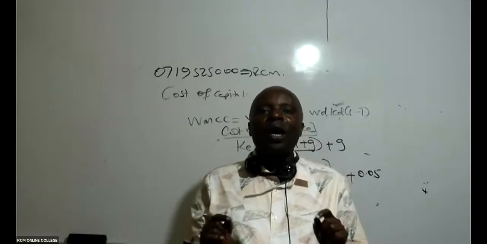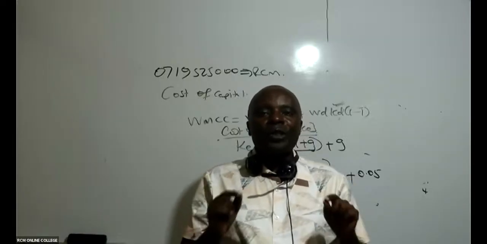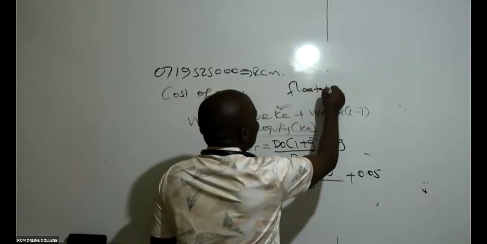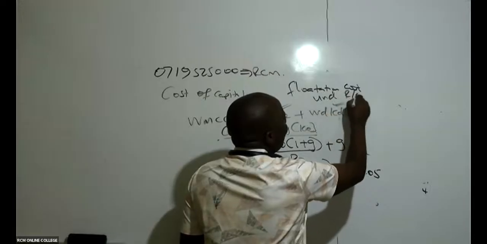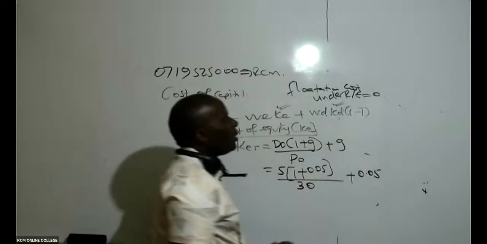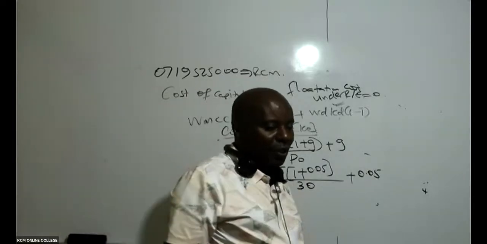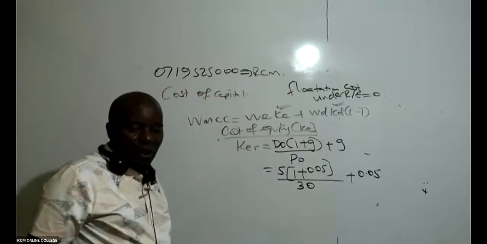If I were you, I would have written that flotation cost and retained earnings equals 0.